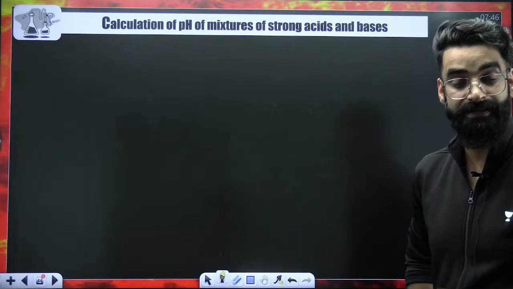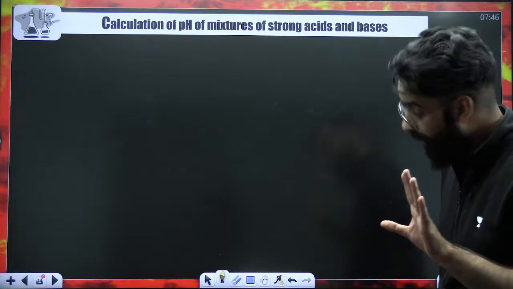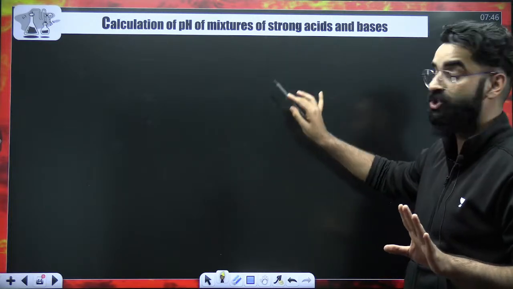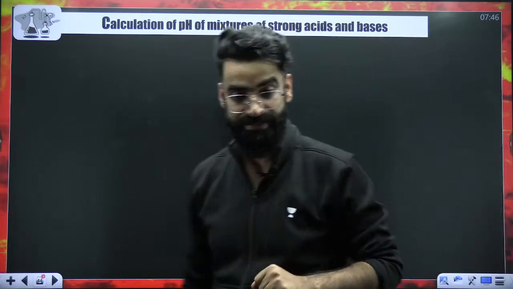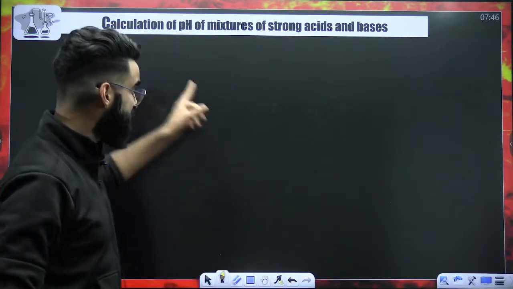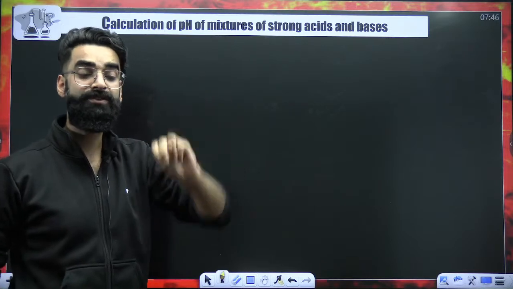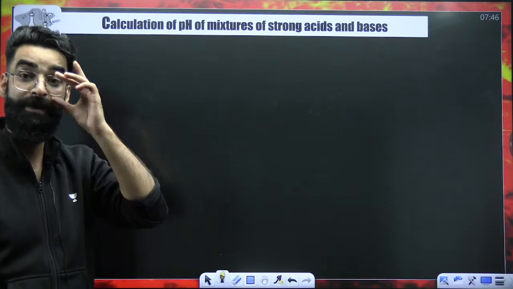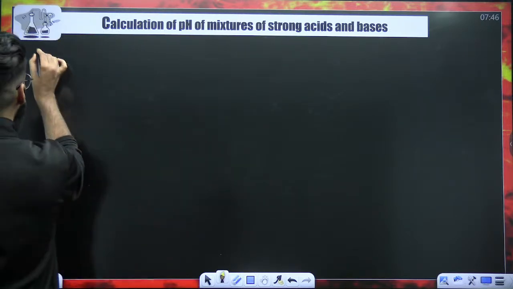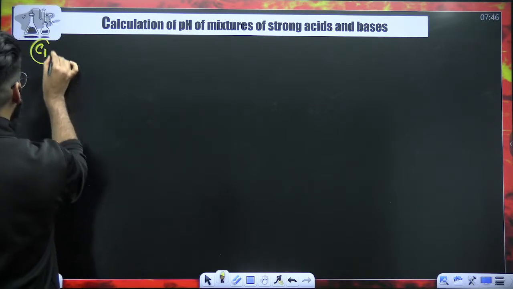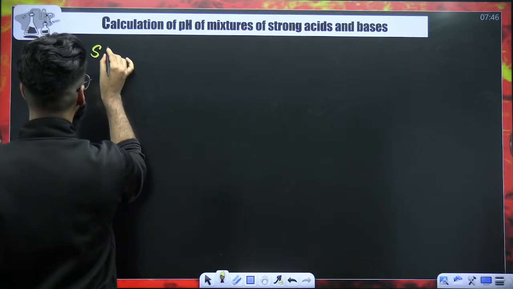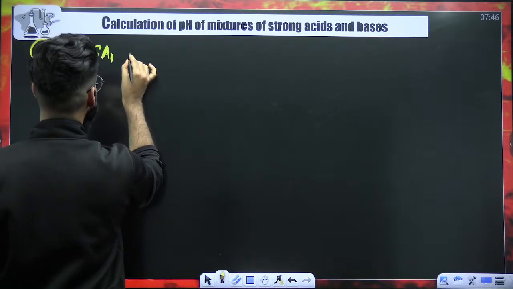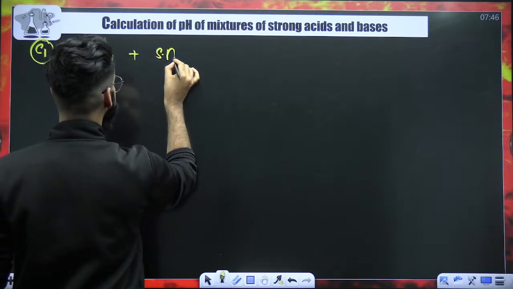Now comes one more case: calculation of the pH of a mixture of strong acids or strong bases. This particular topic I'm going to break into 3 parts. Case 1. For example, you are mixing 2 acidic solutions, strong acid 1 plus strong acid 2.